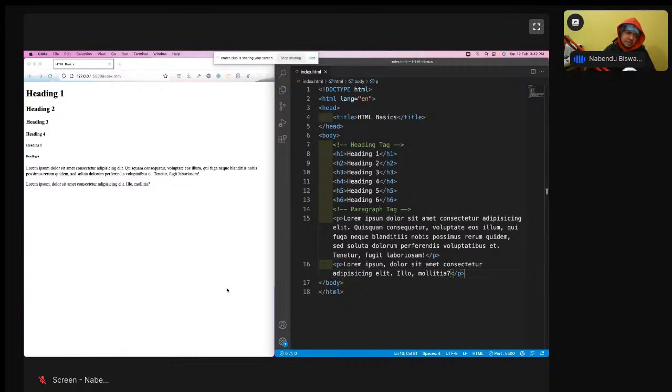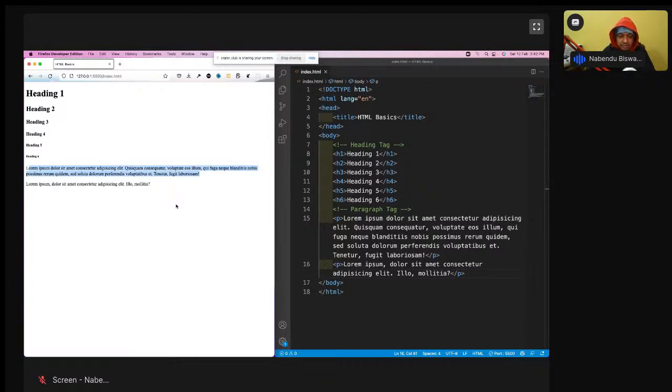See, there are actually two categories of tags in HTML. One is known as block level element, one is known as inline element. So what is this? See, heading 1, heading 2, heading 3, heading 5, heading 6 are there. If you can see, there is a lot of space here. Heading 2, 3, 4, 5, 6 could have come in the same line. Why are they coming in a different line? This paragraph is here, and this could have come here also. Why is it coming in the next line?